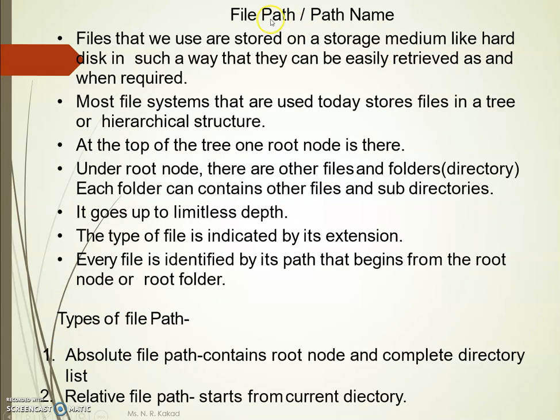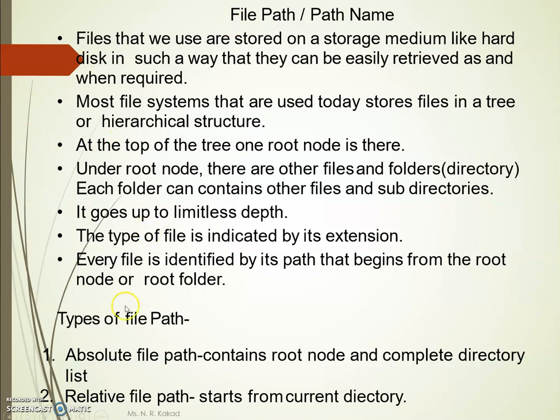Next we will see the file path. The file path is how we store files on a storage medium like a hard disk in such a way that they can be easily retrieved for future use. Most of the time we store our files in a particular structure, a tree or hierarchical structure, so that we can retrieve them easily when required.